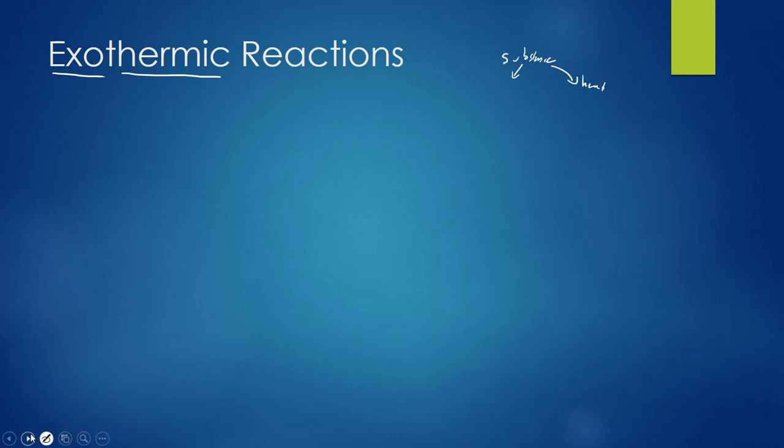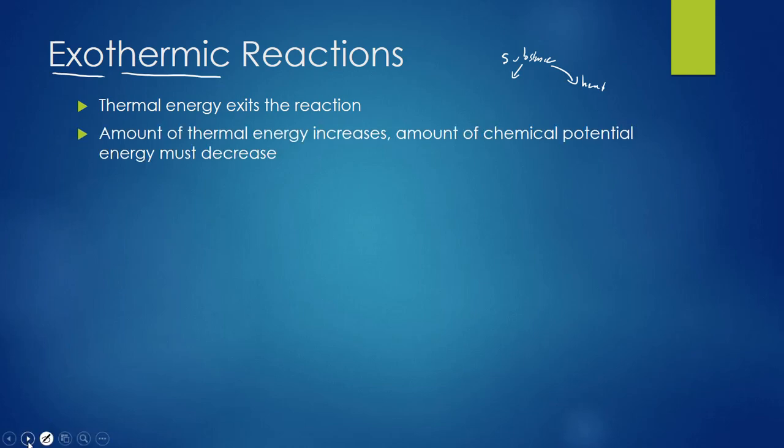Well, in an exothermic reaction, we've got to be a little bit more explicit about it. Thermal energy exits the reaction, but remember, the law of conservation of energy says that energy can't be created or destroyed, which means if the amount of thermal energy present is going up, the amount of chemical potential energy must be going down. So what's really happening is chemical potential energy is being converted into thermal.